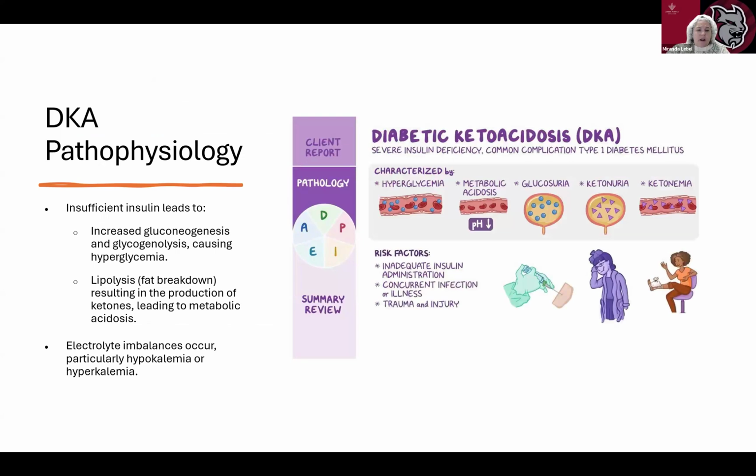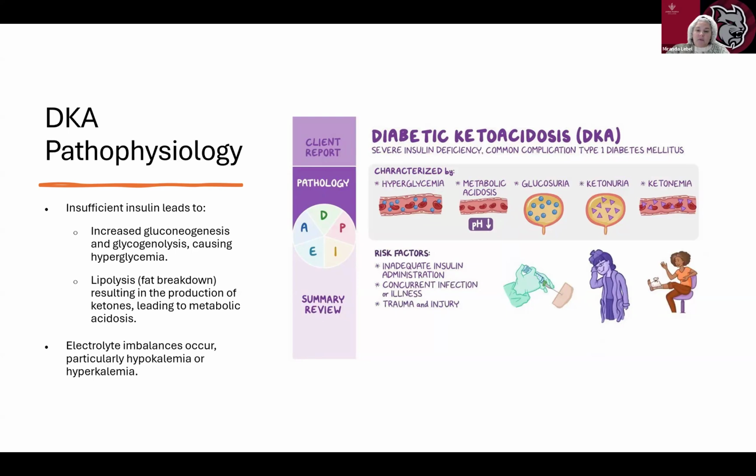So here's another little infographic on DKA pathophysiology. DKA is a serious complication mainly seen in type 1 diabetics. Here, we have insulin deficiency, so we're not making insulin, and the insulin that we have given ourselves is ineffective, and this can happen with missed insulin doses, illness, or high stress. We're going to have a glucose buildup.